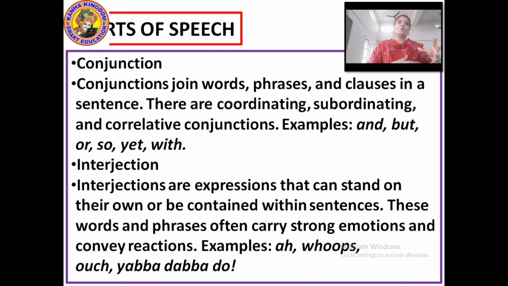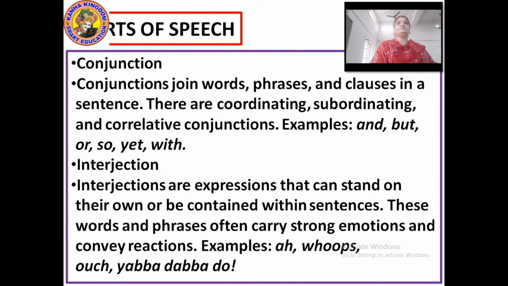Mac's new coat was both warm and stylish. So correlative conjunctions also join equal parts, and they come in pairs, such as both, and; either, or; neither, nor. These are also conjunctions, but they come in pairs.